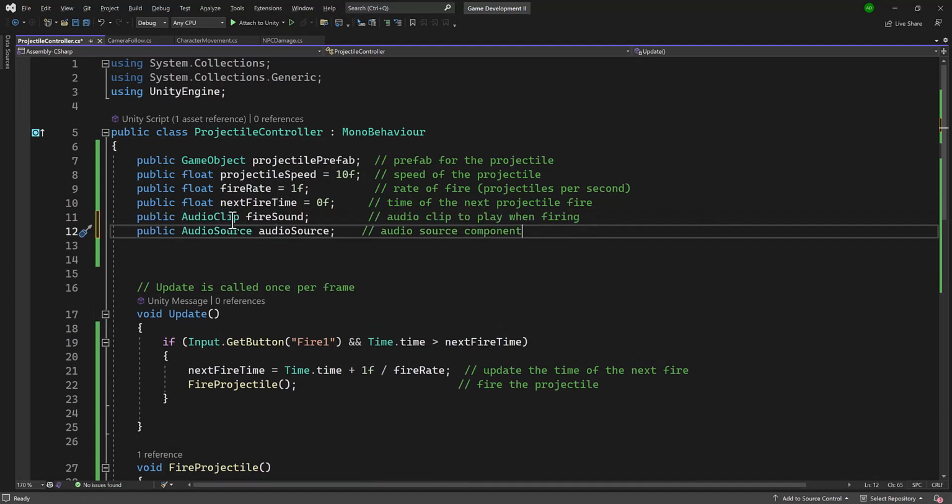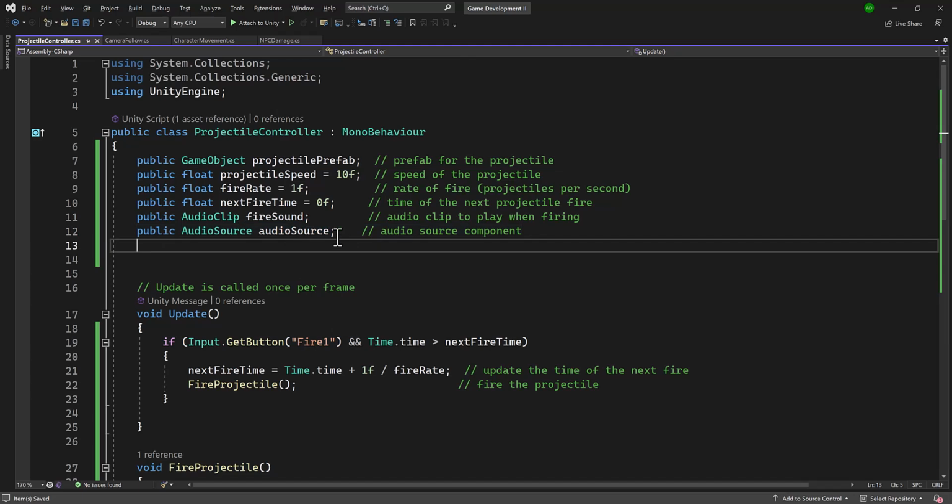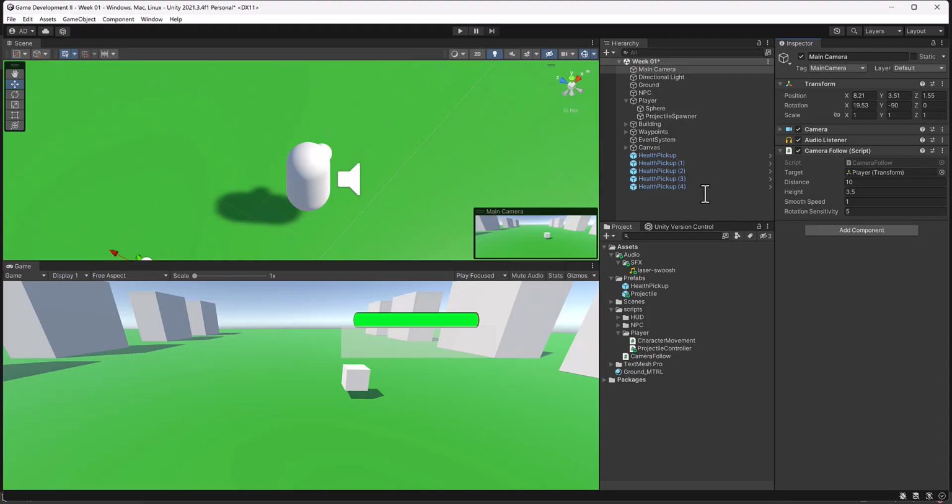So I have this public audio clip called Fire Sound. I'm going to go ahead and save that. This is where we're going to drag in, in about a second, that audio clip that we created. And then we have the audio source, which I mentioned before, which controls the volume and other elements of the audio file. I left it public, but we're not going to drag our audio source in there. We're probably going to bring back our start method and get this component from this projectile controller. So let's save this and return to Unity and hook these files up.